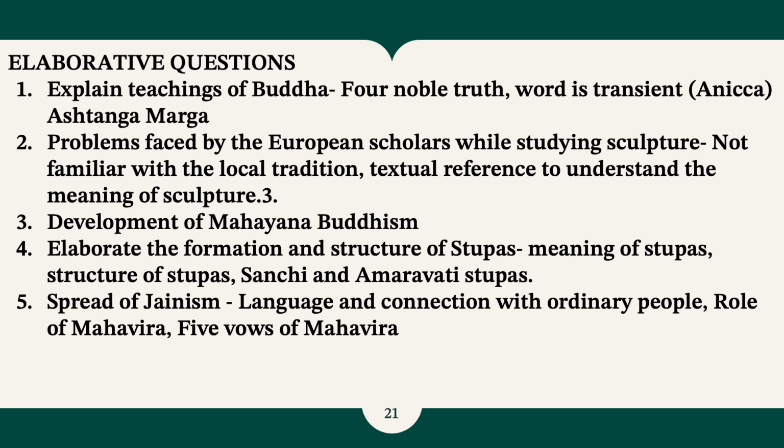Fifth one is the spread of Jainism. There may be questions that come on the basis of Jainism, so please pay attention to this question, like the spread of Jainism. In this you have to include points like language and connection with ordinary people, role of Vardhamana Mahavira, the five vows of Mahavira and all. And that's it for the chapter. We will be covering the other chapter.